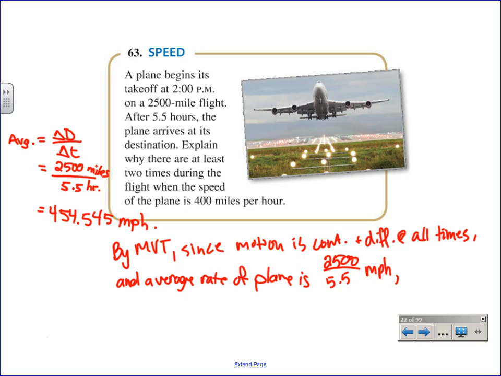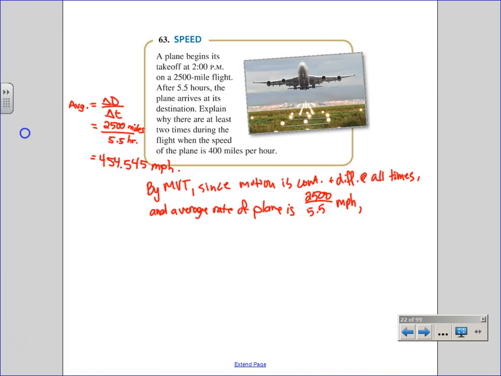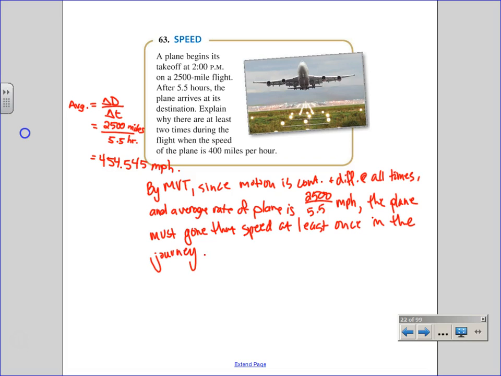Since the motion is continuous and differentiable at all times, and the average rate of the plane is 2,500 over 5.5 miles per hour, aka 454, the plane must have gone that speed at least once in the journey. Now hold on, what have I proven so far?